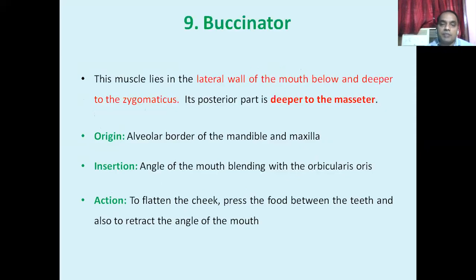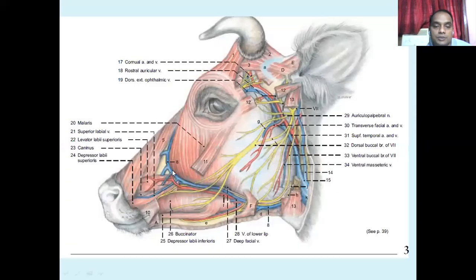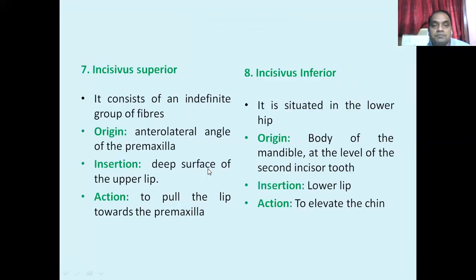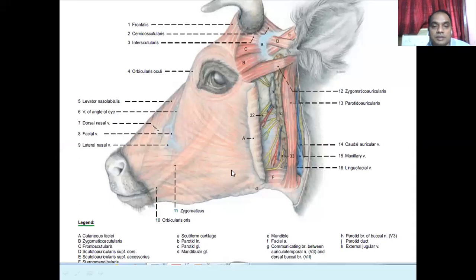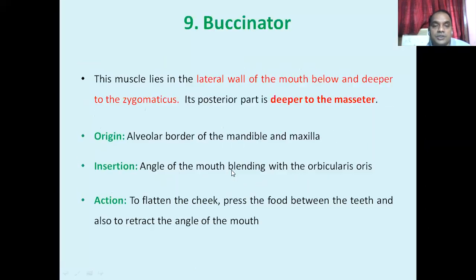Now next is a very important muscle, the buccinator. Where is the buccinator? This one. You see, this is the buccinator muscle. I told you in the cheek classes also. The buccinator muscle forms the cheek, or the lateral wall of the oral cavity. This muscle lies on the lateral wall of the mouth, below and deep to the zygomaticus. Its posterior part is deeper to the masseter.